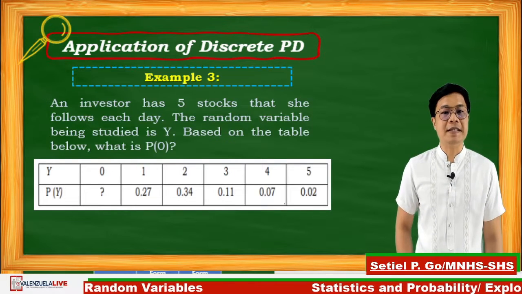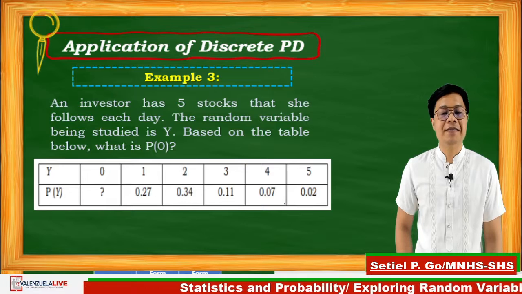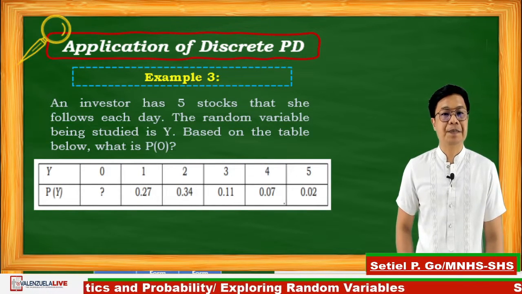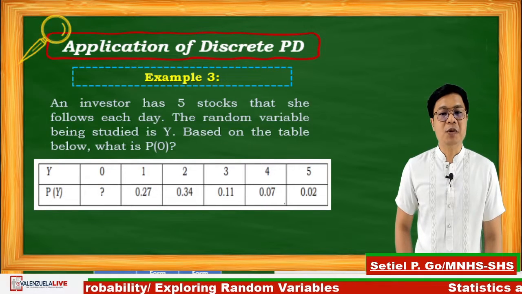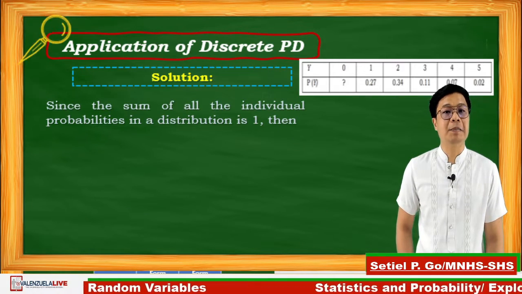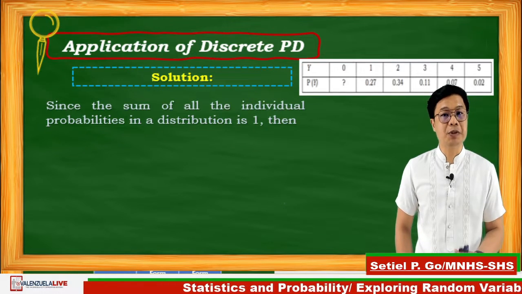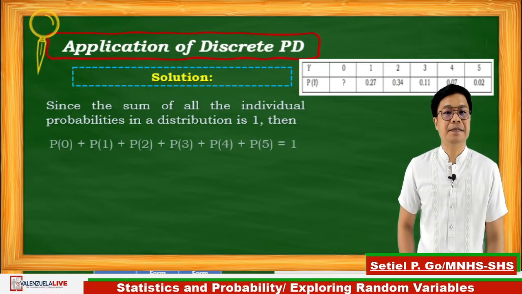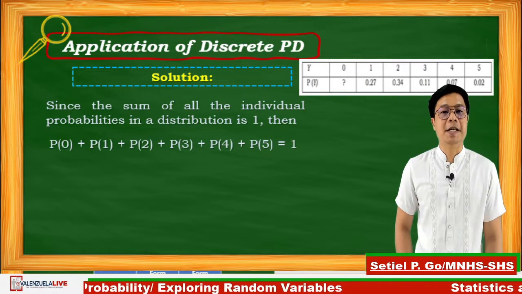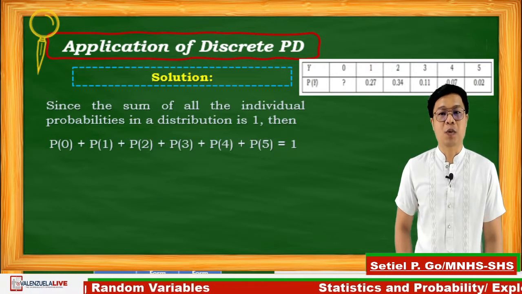Using the table, you can see y is equal to 0, 1, 2, 3, 4, 5, and P of y is missing under the number 0. And for the solution, since the sum of all the individual probabilities in the distribution is equal to 1, using the number 2 property, then P of 0 plus P of 1 plus P of 2 plus P of 3 plus P of 4 plus P of 5 is equal to 1.